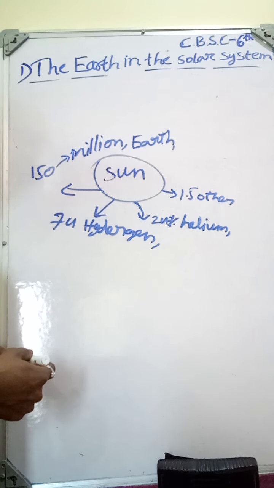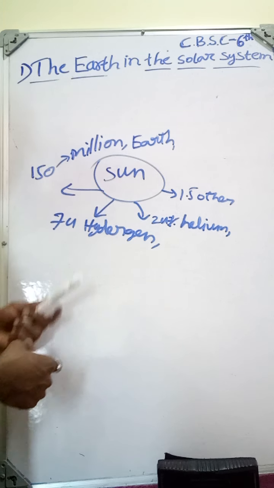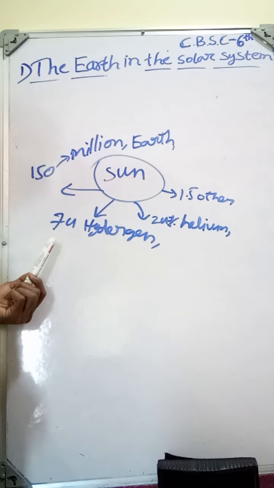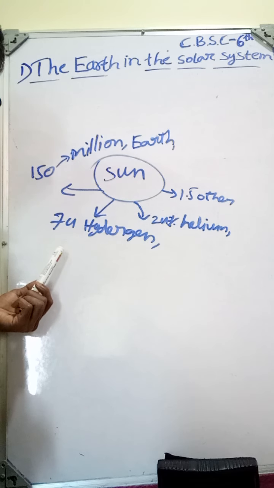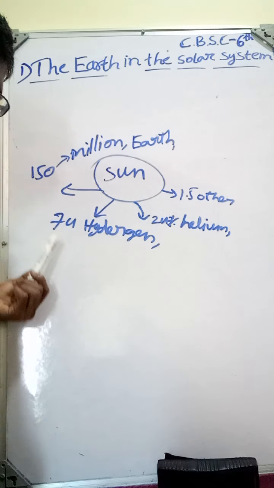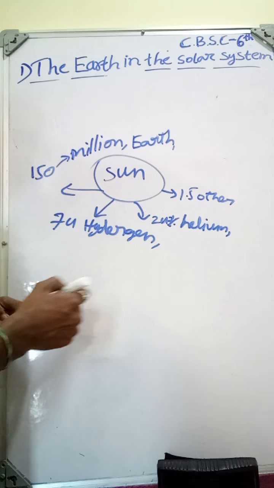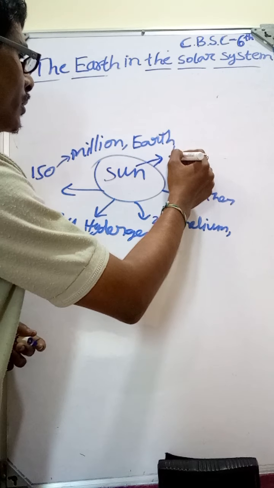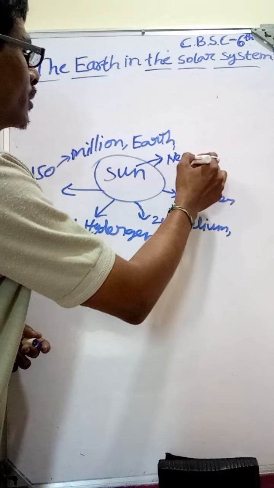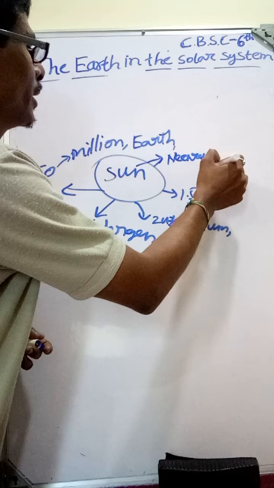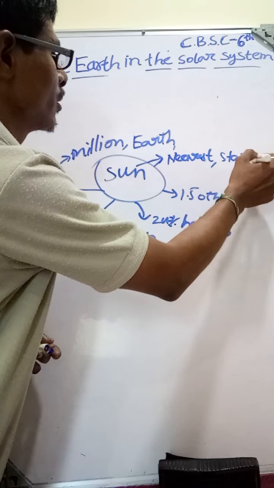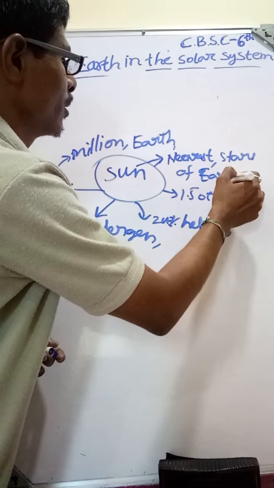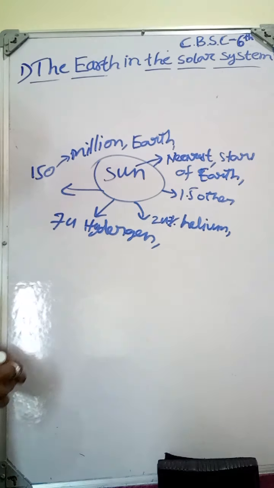So that is the reason we call it the source of heat and light to the Earth. And we know that it is a star, the nearest star to the Earth. The Sun is the nearest star of Earth.